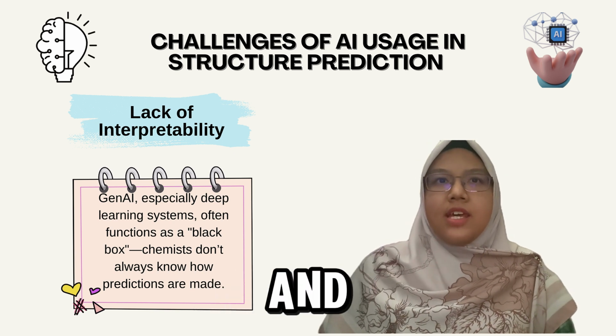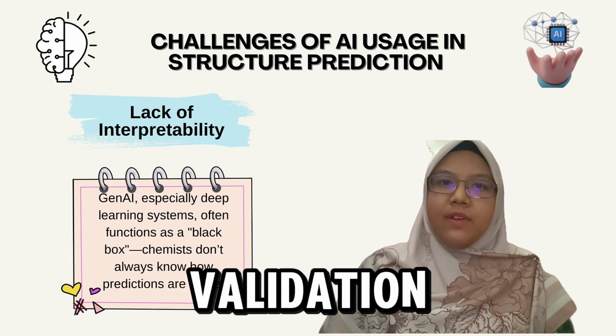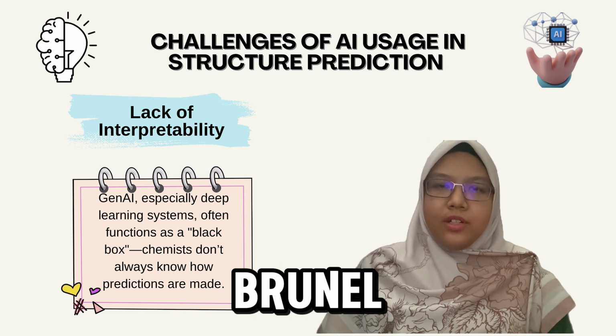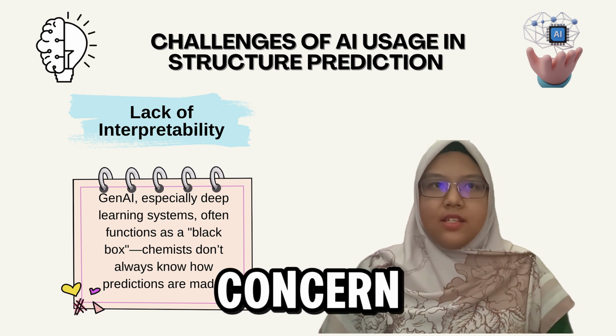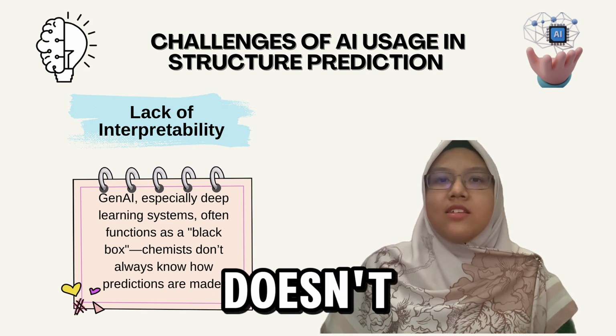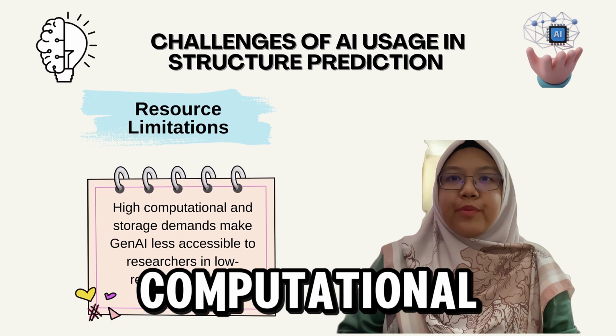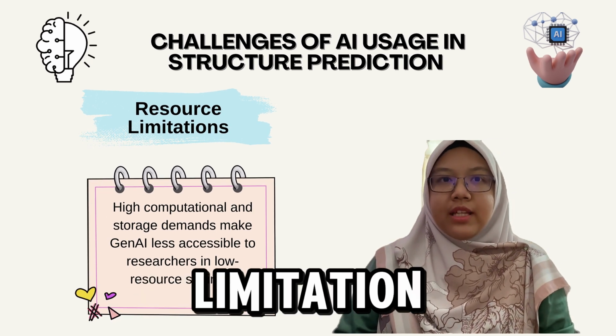This impairs trust and hampers the integration of Gen AI in regulatory and experimental validation. Peretti and Brunel 2018 echo this concern, stating that while generative AI can suggest answers, it doesn't always explain how it came to the conclusion. There are also computational and resource-related limitations.